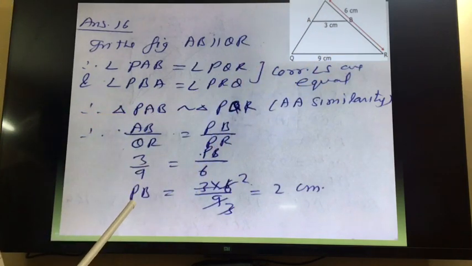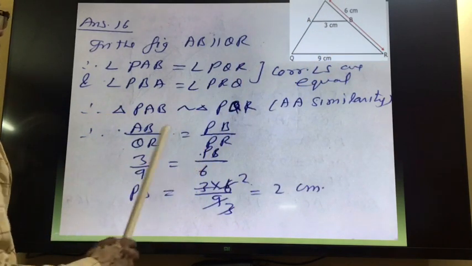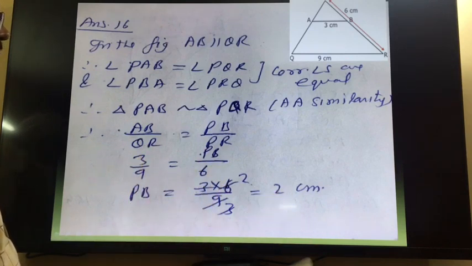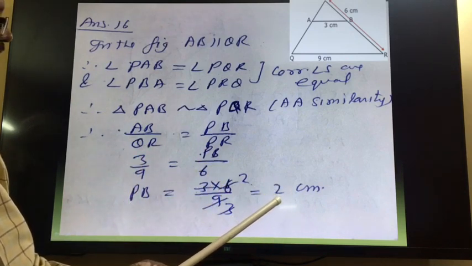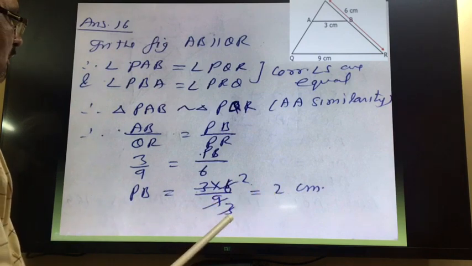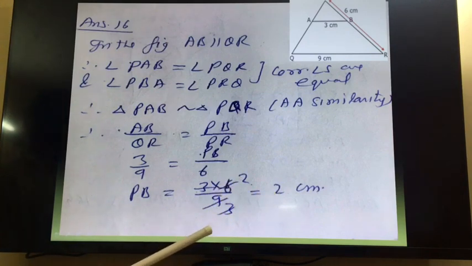So we will get PB is equal to 3 by 9 into 6. After simplification we will get 2. 3 3s are 9 and 3 2s are 6. So PB is equal to 2 centimeter is the answer.